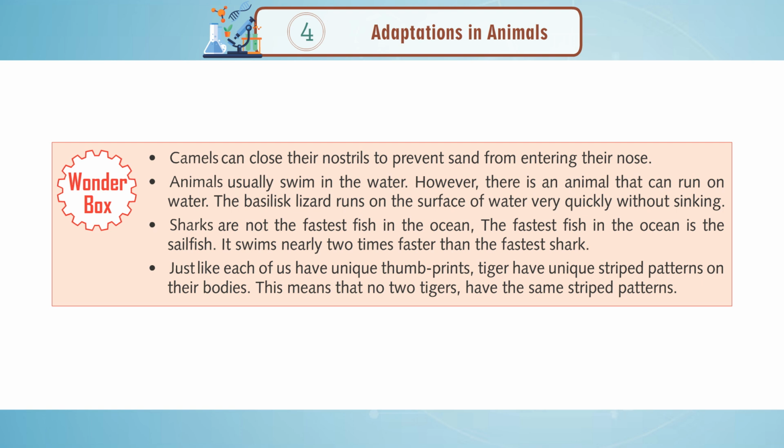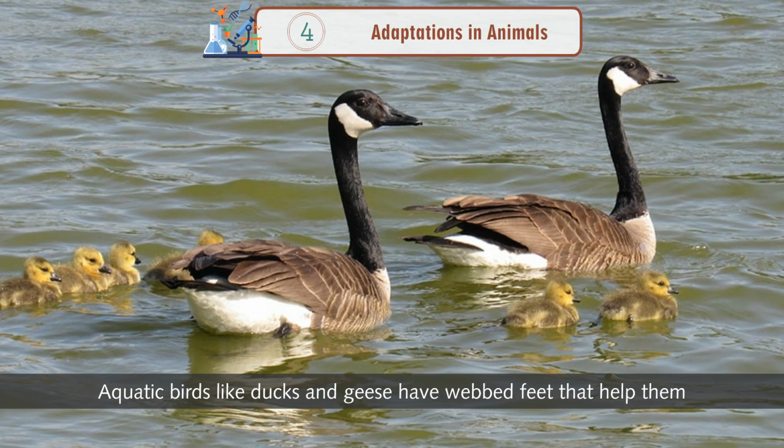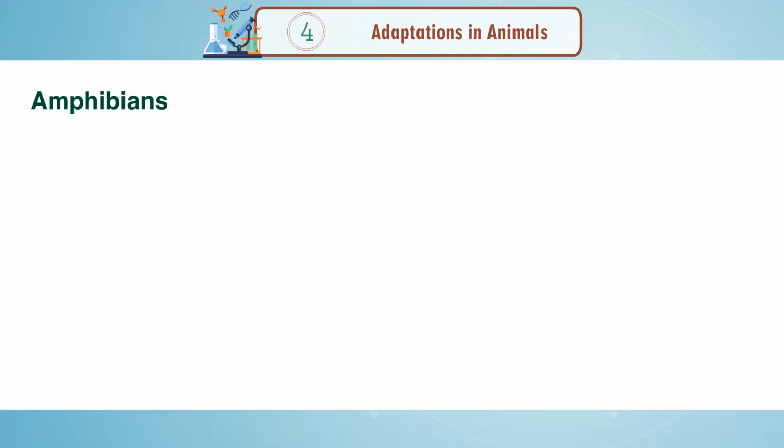Just like each of us has unique thumbprints, tigers have unique striped patterns on their bodies. This means that no 2 tigers have the same striped patterns. Aquatic birds like ducks and geese have webbed feet that help them to push water back while swimming.